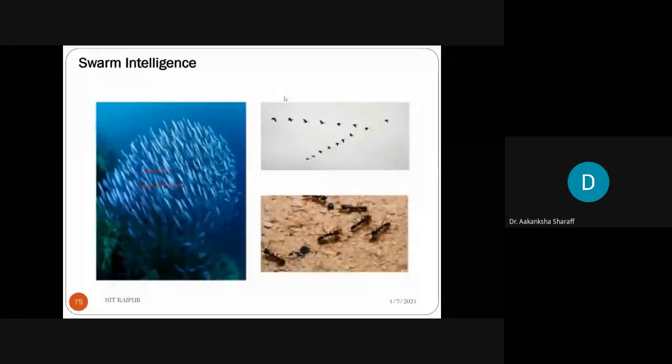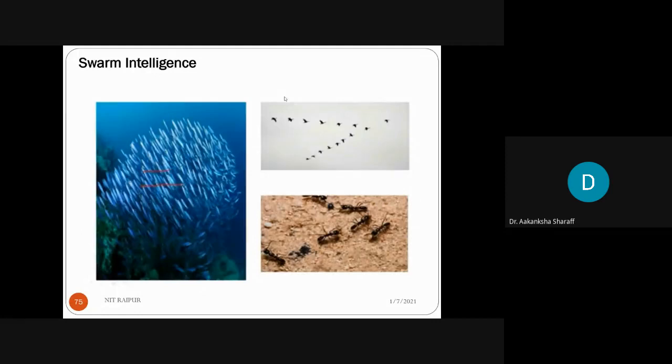Now next is swarm intelligence. Here the intelligence is that they are following the same path in a group. When ants are going, or birds are going and they are in search of food, they follow the same path. One bird will make a sound so that the other birds can hear, and based on that sound all the birds will come forward and form a group. So it is the intelligence.